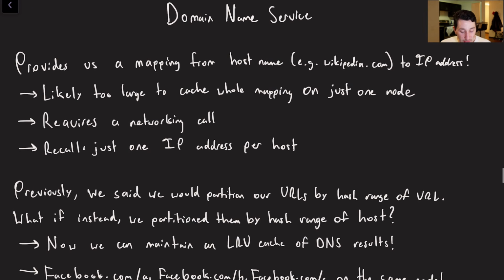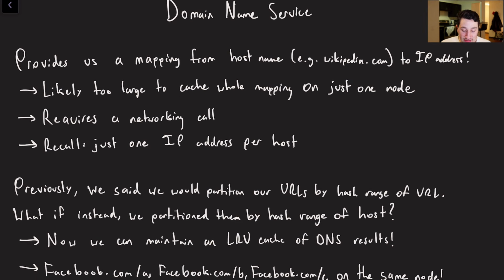The next thing to actually talk about is domain name service, or DNS. So as I described earlier, DNS basically is giving us a mapping from a host name, something like Wikipedia, to its actual physical server IP address. And so this is going to say now we can reach out to the IP address to go ahead and get us the content that we want.